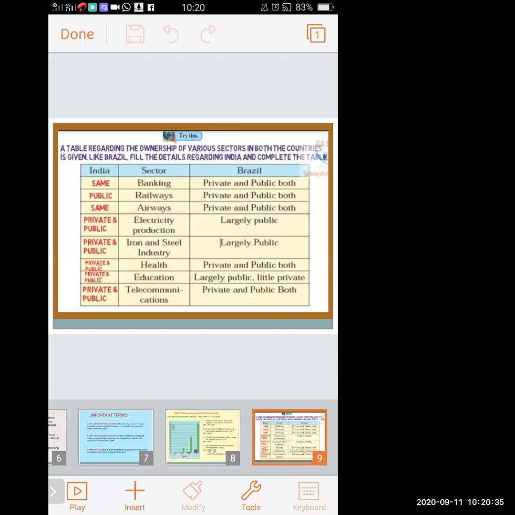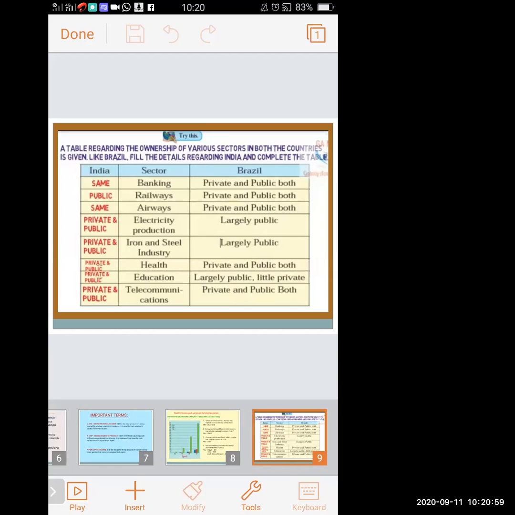In Brazil, it is largely public. Very minimum it is privately owned, but it is largely public in Brazil. And in India, it is both private and public. Electricity is a sector in India which comes in the private sector also and public sector.